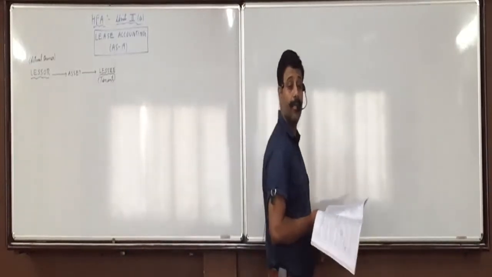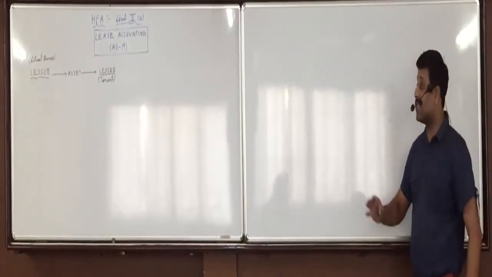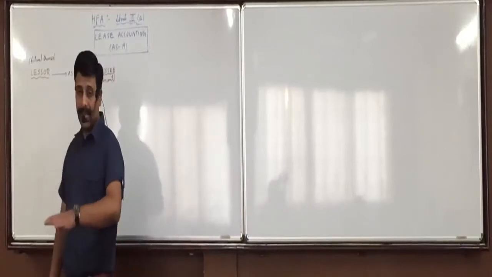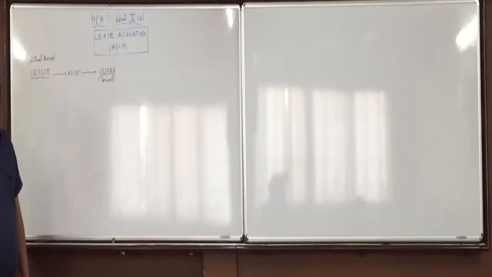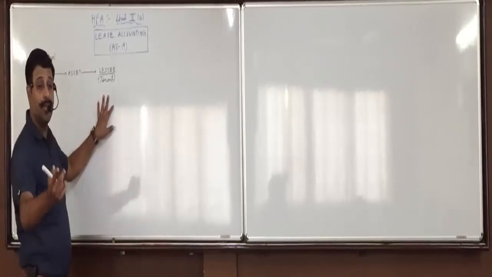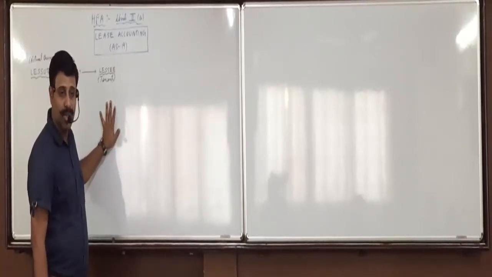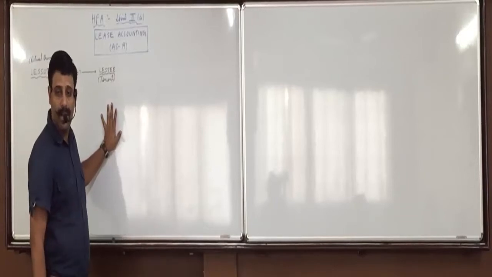What does operating lease mean? See, in a financial lease, risk and rewards are transferred to the lessee. Suppose I give this place on a 10-year lease to someone. If it is a financial lease, then risk and rewards will get transferred to that person. So suppose after 5 years any damage takes place to the property, let us say fire, earthquake, any unforeseen circumstances arise.